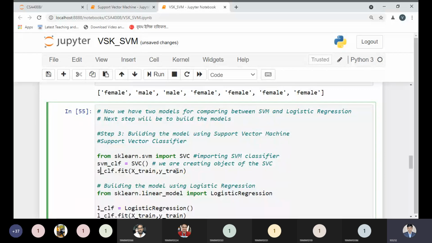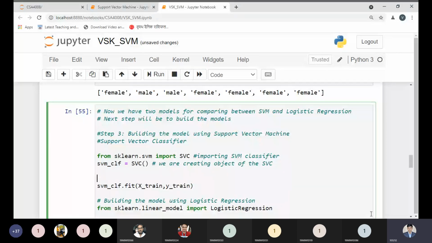With the help of svm_clf, I need to fit my model. So what is the next step here? Next step is to fit the model as per the training data set. Now I am fitting the model.